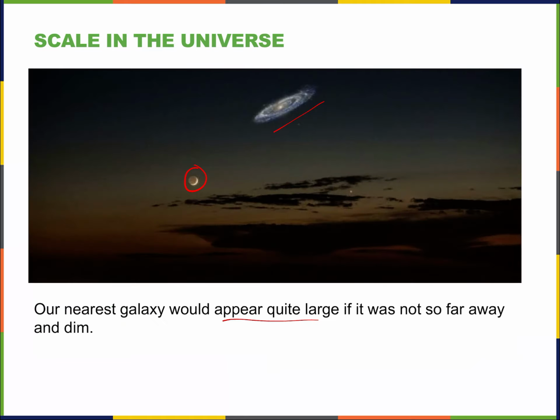But that gives you an idea of the huge scale of a galaxy. Even though it is 2 million light years away, since it's composed of hundreds of millions of stars, it's huge. And thus would take up a relatively large space in the sky above, right? Because you look at something, you're looking at all these objects that are filling your point of view, okay? Filling the horizons, okay? So I wanted to put that in there as an extra picture to give you some idea about the scale of the universe and how big galaxies are, okay?